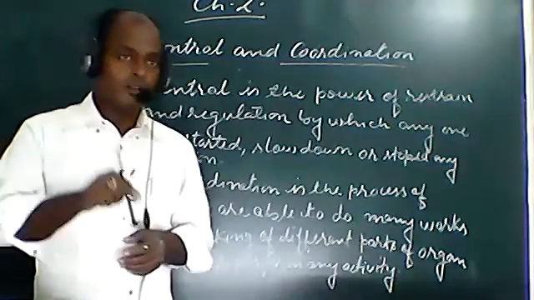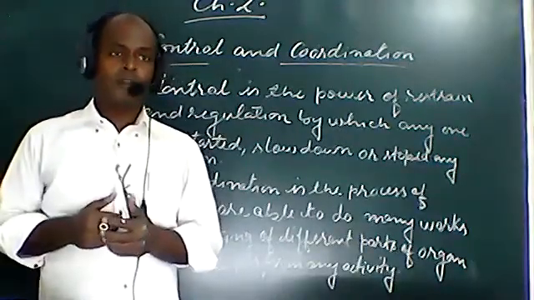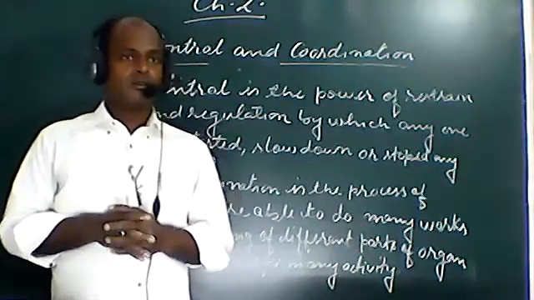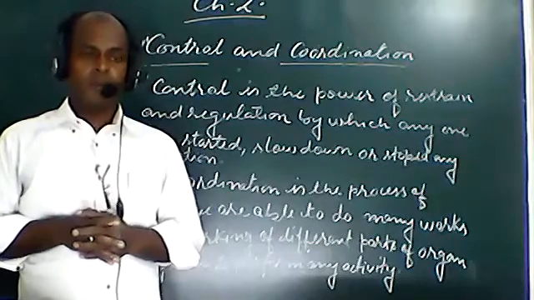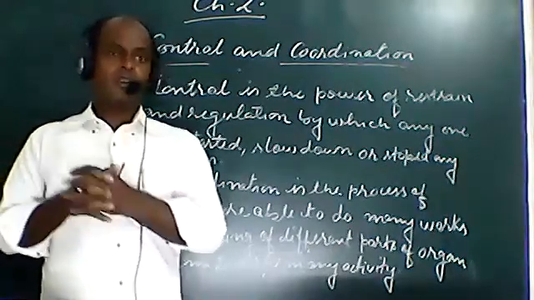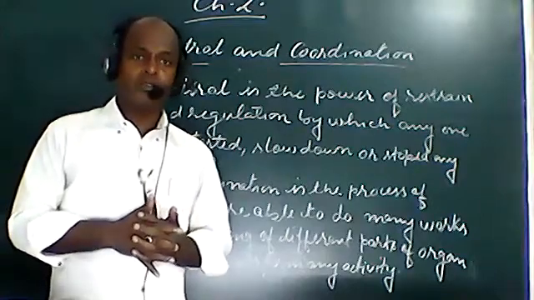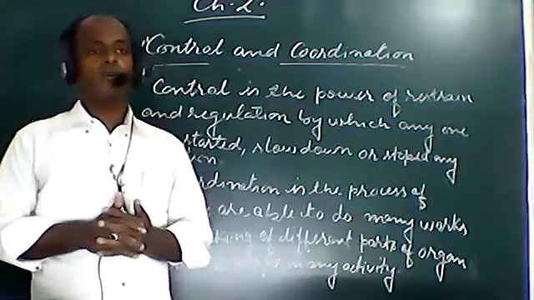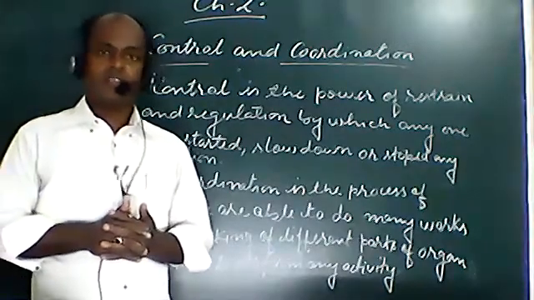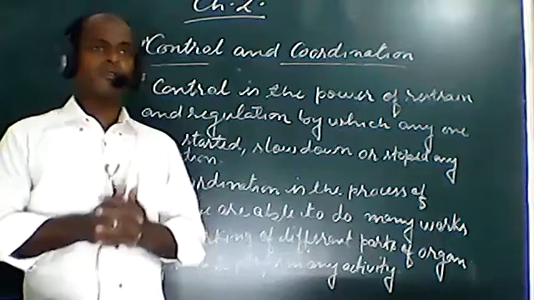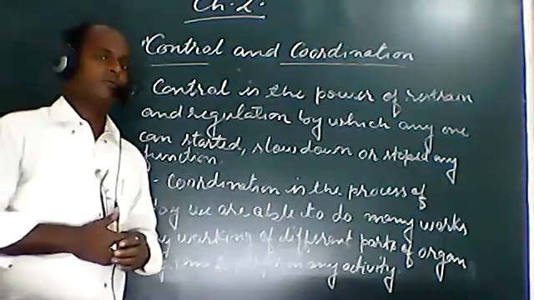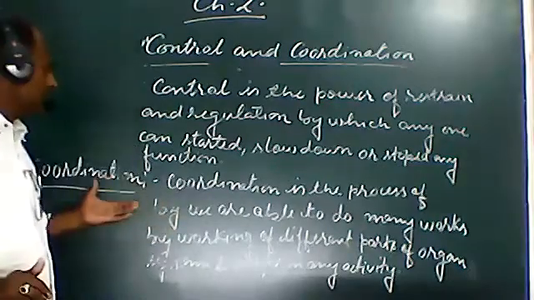Their lungs are also working to provide abundant oxygen. The blood is transporting quickly, due to which there is breakdown of particles, so that energy can be produced. Many functions are performed together at one time. This is coordination.